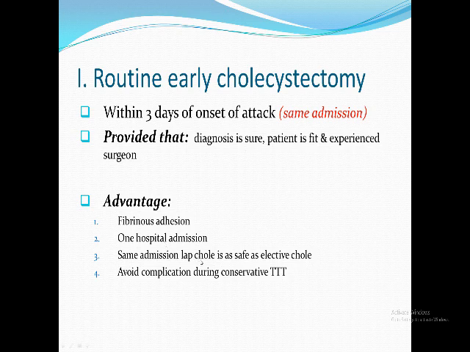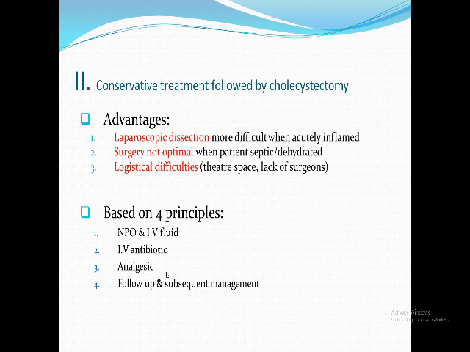Lap cholecystectomy in acute cholecystitis is somewhat easy because the learning curve is high nowadays. It avoids complications. As I told you, 90% improve, but 10% do not improve. The other group, which is a few percentage of surgeons, prefer to give conservative treatment like Ochsner-Sherren and ask the patient to come after 3 months to remove the gallbladder in an elective way.